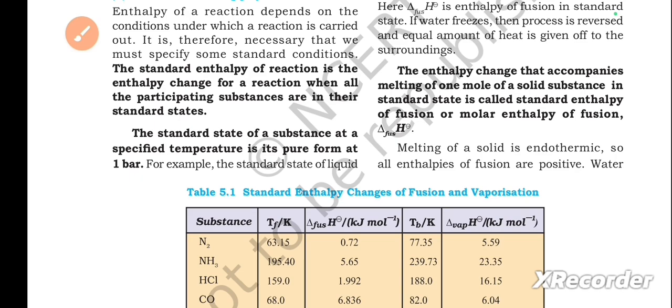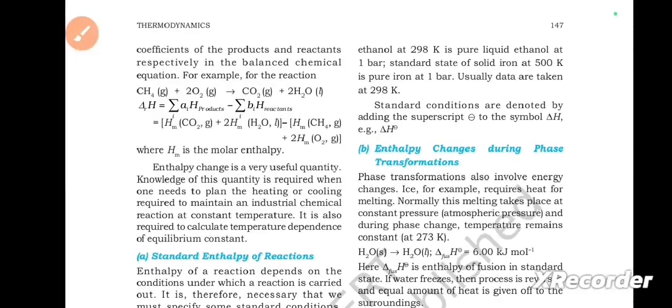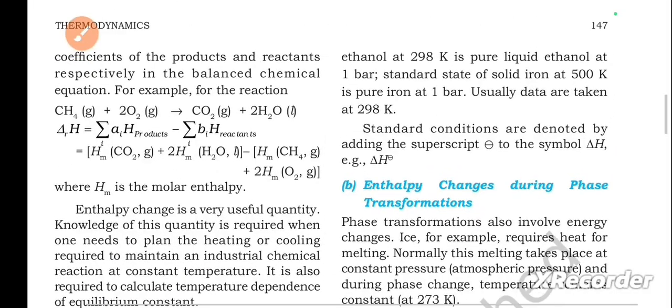For example, the standard state of liquid ethanol at 298 Kelvin is pure liquid ethanol at 1 bar. Standard state of solid iron at 500 Kelvin is pure iron at 1 bar. Usually data are taken at 298 Kelvin. Standard conditions are denoted by adding the superscript, the symbol, to the symbol delta H.